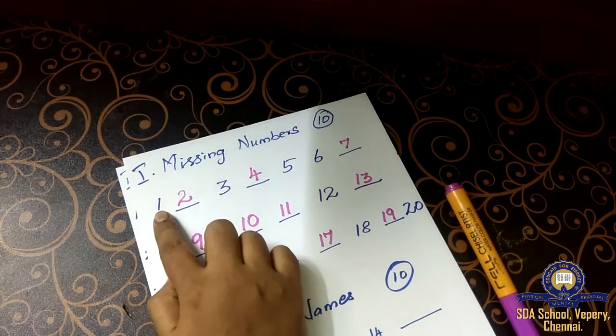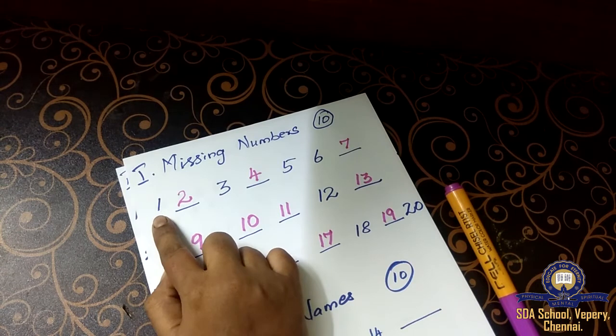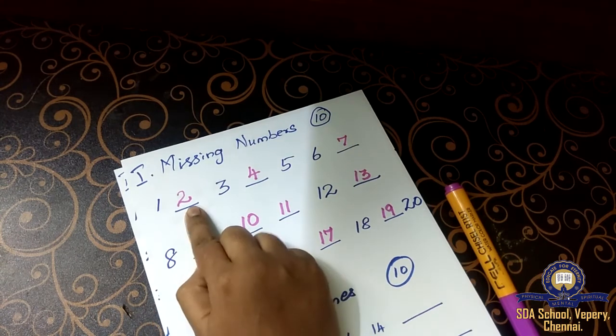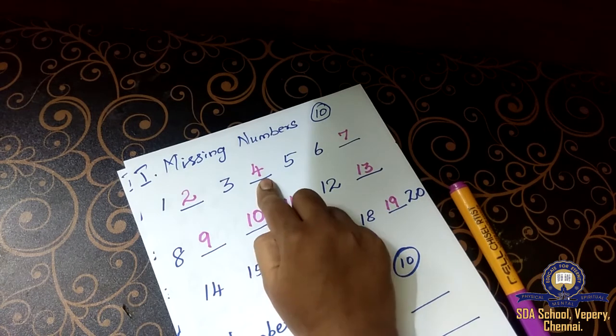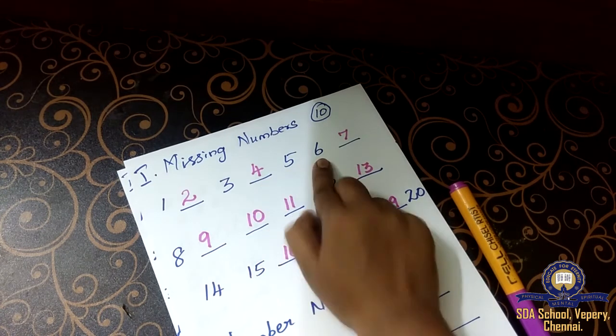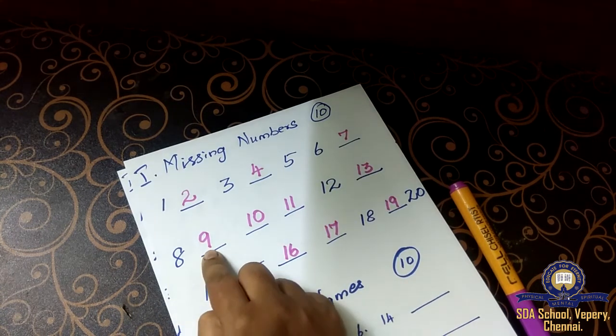Is it clear, children? I'll teach you one more time. Listen very carefully. 1 is here. The next number is not there, so you'll write 2. 3 is here. Next number is a missing number, so you'll write 4, 5, 6, 7, 8, and 9 is missing here, so we wrote 9.